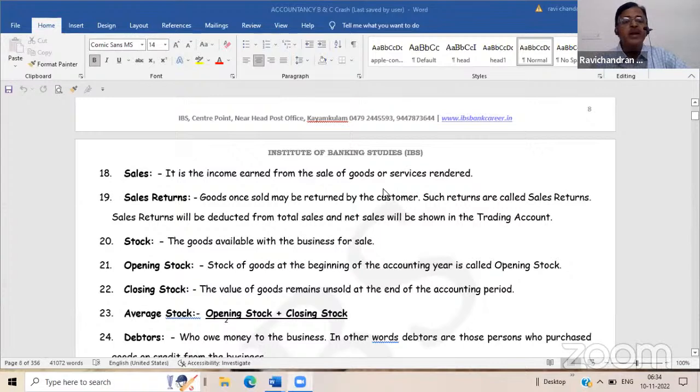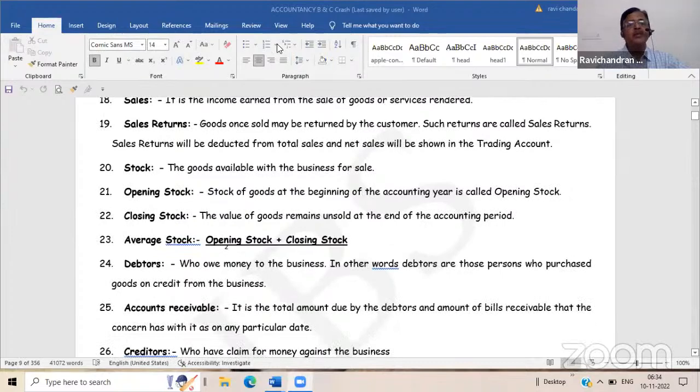Of course, whatever goods are remaining with you are known as stock. Stock may be opening stock and closing stock. Last year's closing stock will be this year's opening stock. And sometimes we will come across the terminology of average stock also. Average stock is nothing but opening stock plus closing stock divided by 2.